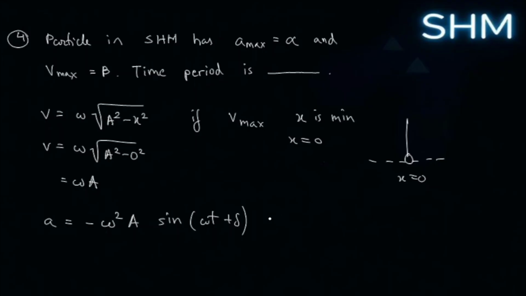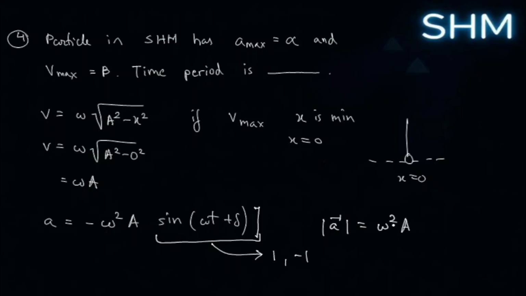That means for maximum magnitude of acceleration, the value of sine omega t plus delta is 1, or you can take minus 1. Minus 1 will be more comfortable. But the point is that the magnitude of maximum acceleration is omega squared a.